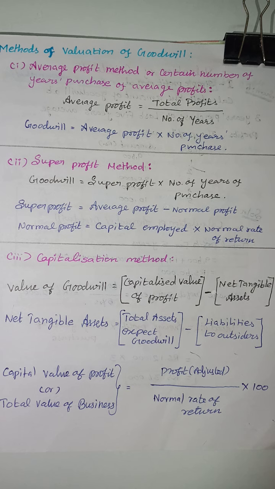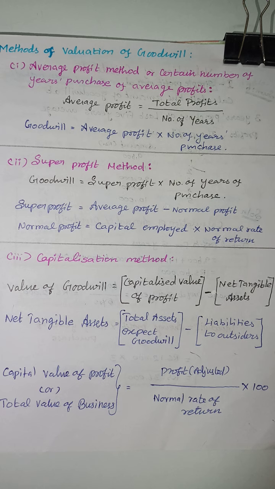Then normal profit is capital employed into normal rate of return. Then the third one is the capitalization method. In the capitalization method, the value of goodwill equals capitalized value of profit minus net tangible assets.